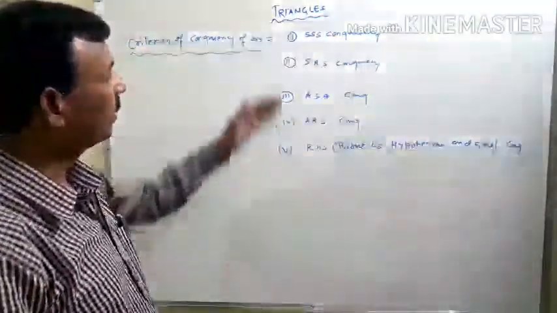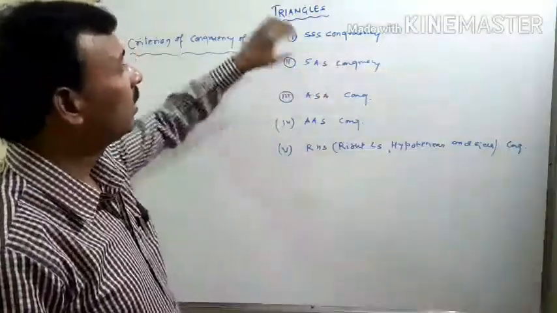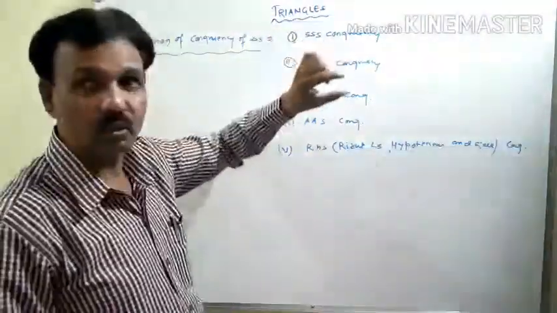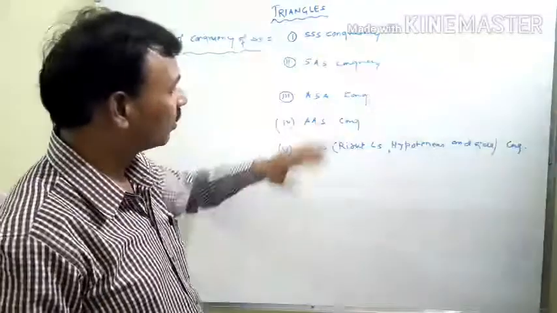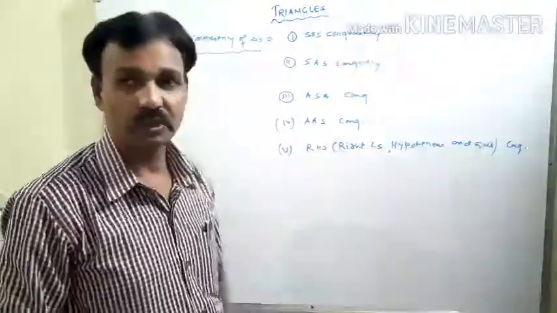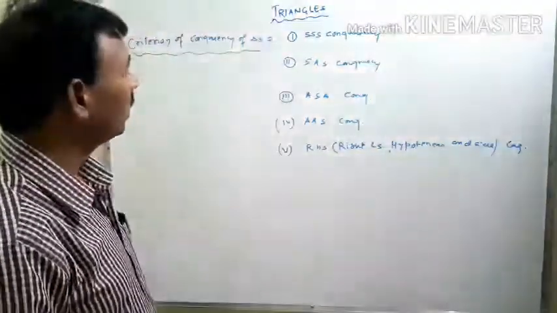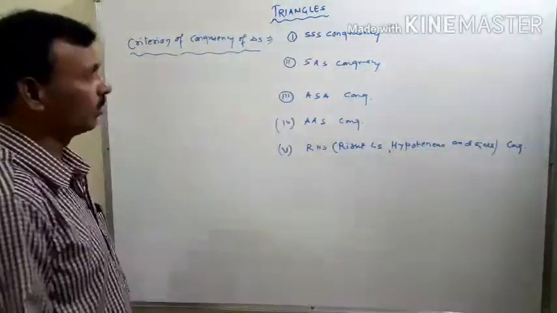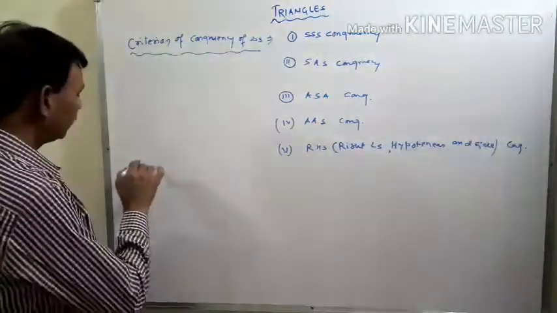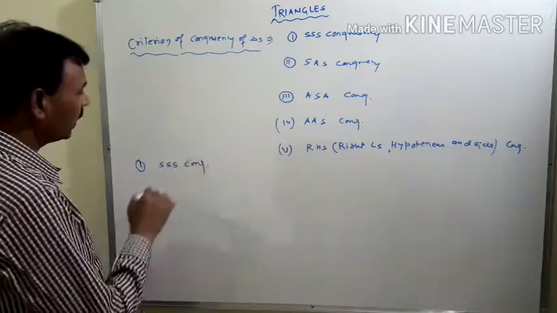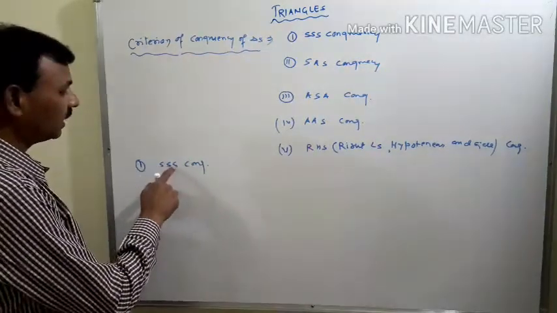Now we will take them one by one and discuss what is triple S congruency, what is ASA congruency, AAS congruency, or RHS congruency. Now we first take what is triple S congruency. First is triple S congruency. Triple S means side, side, side.